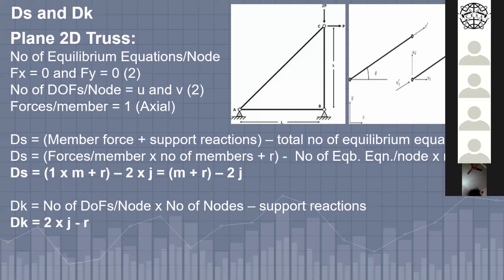Support में क्या हो रहा है भैया? ये देखिए A और B सपोर्ट है ना, A and B support, these two supports are not allowing the structure to move, तो उसमें यहाँ पे kinematics नहीं होने वाले, तो उसको हम delete करेंगे सिंपल वे से 2j minus r. तो difference देखिए DK का और degrees of freedom का बहुत ही लंबा difference है, there is a huge difference in DK and the degrees of freedom, समझ गए आप?